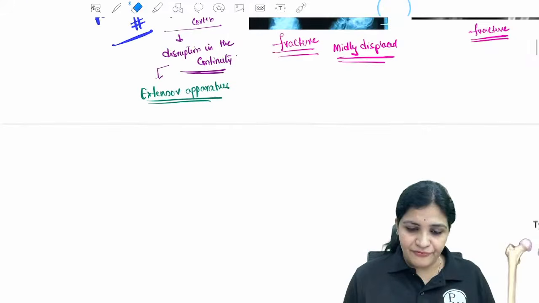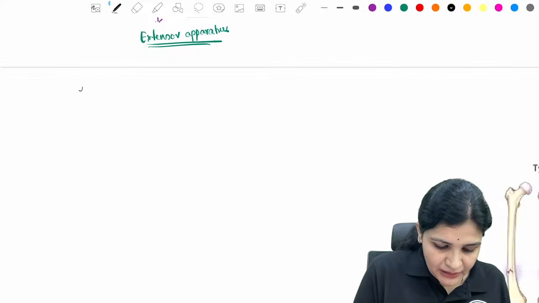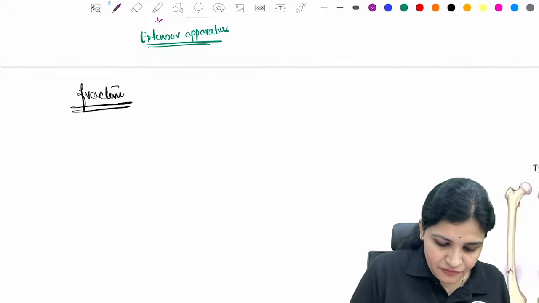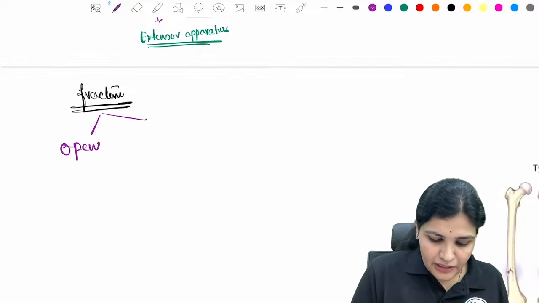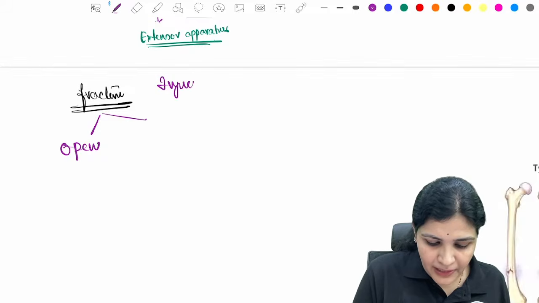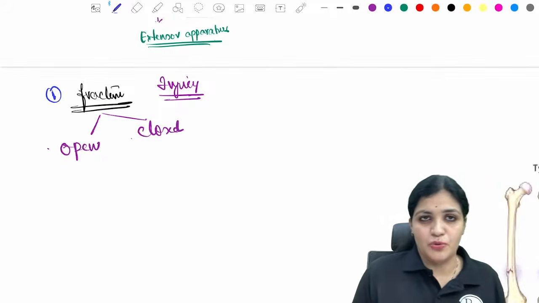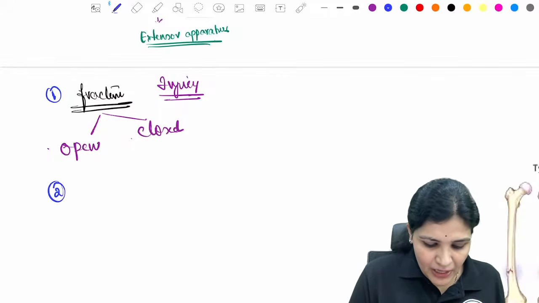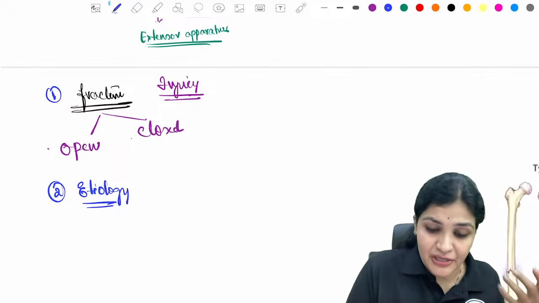So now we have come to a conclusion that fractures can be classified first based upon their injury, whether it is an open fracture or a closed fracture. Next, it can be based upon the etiology. So how does a fracture actually happen?